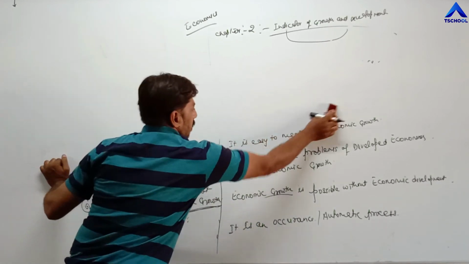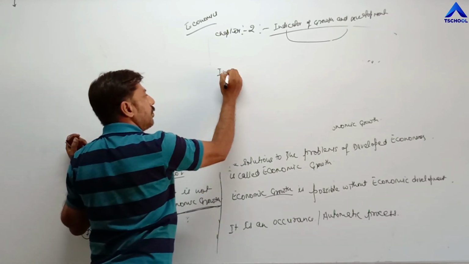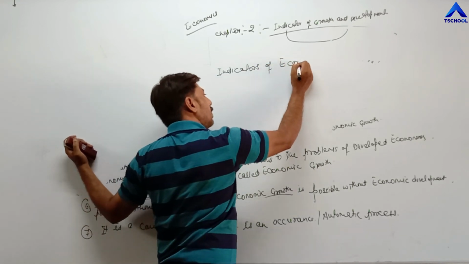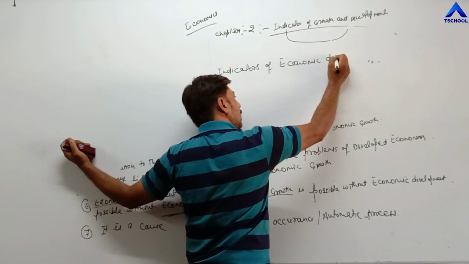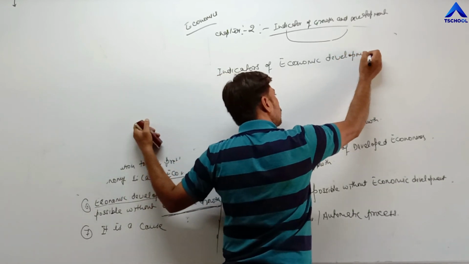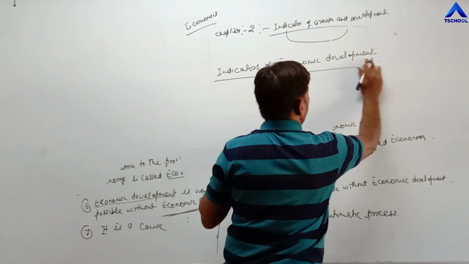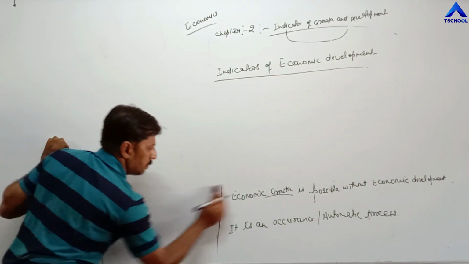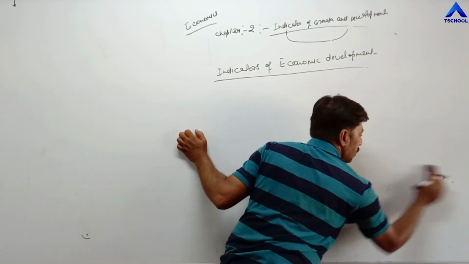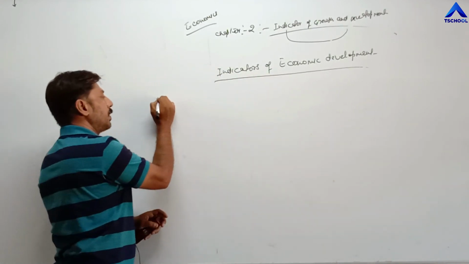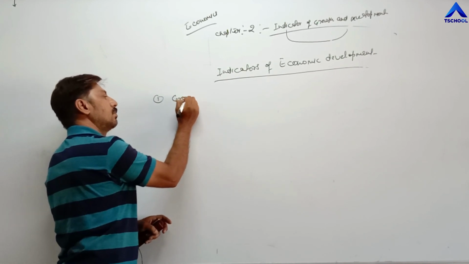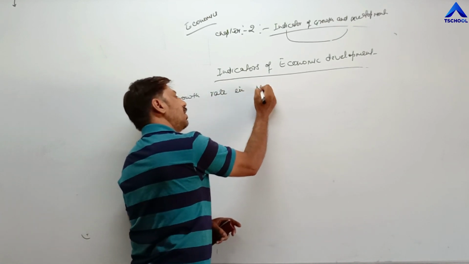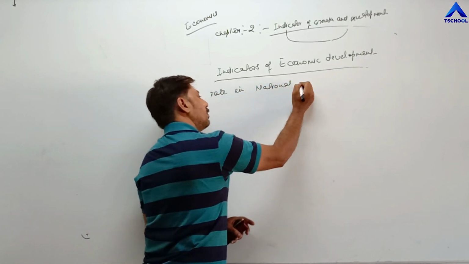So our next lecture is on indicators of economic development. And what are the indicators of economic development? Indicators of economic development are, first, growth rate in national income.